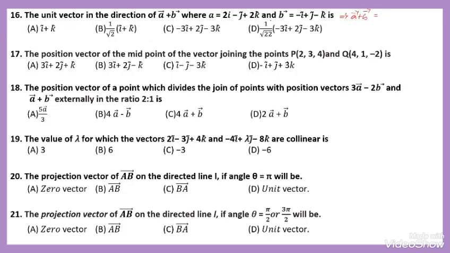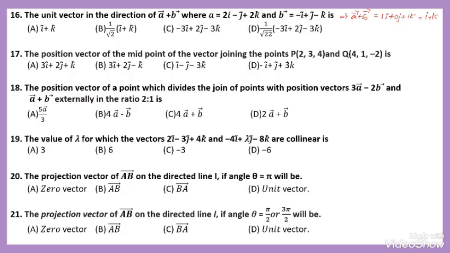Vector A plus B is equal to the corresponding elements: 2 minus 1 becomes 1i, minus 1 plus 1 becomes 0j, then 2k plus minus 1 becomes 1k. That is i plus k.